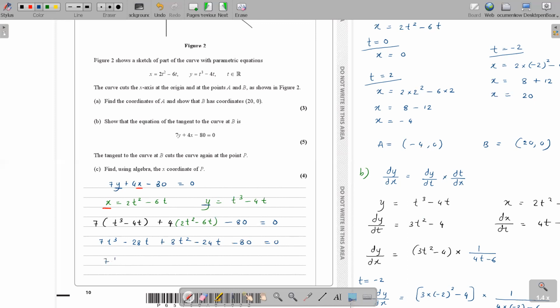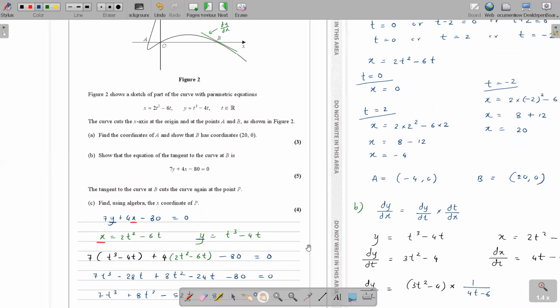7t cubed plus 8t squared minus 52t minus 80 equals 0. So you get a cubic equation like this. Now the biggest issue is how do we factorize this?